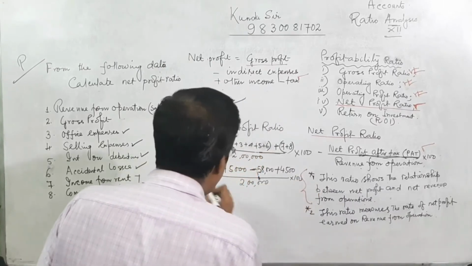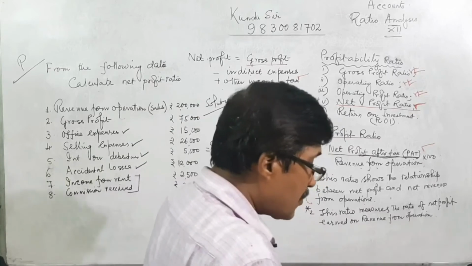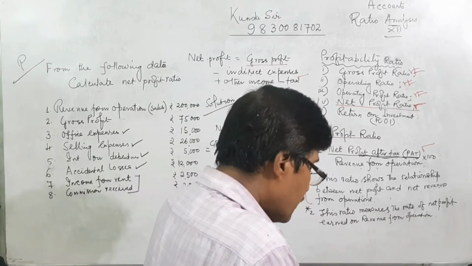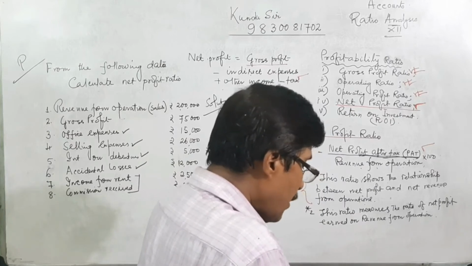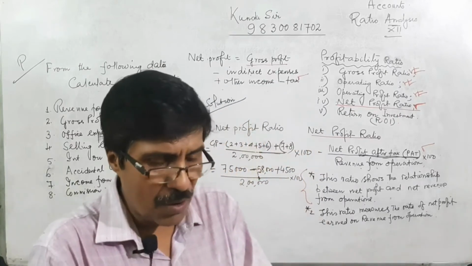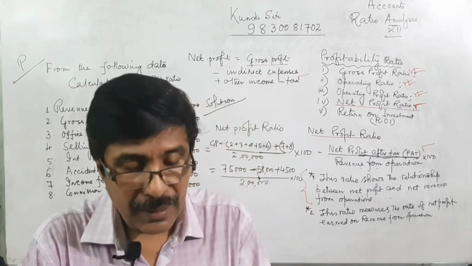Then what is the numerator here? 75,000 minus 58,000 plus 4,500 other income.